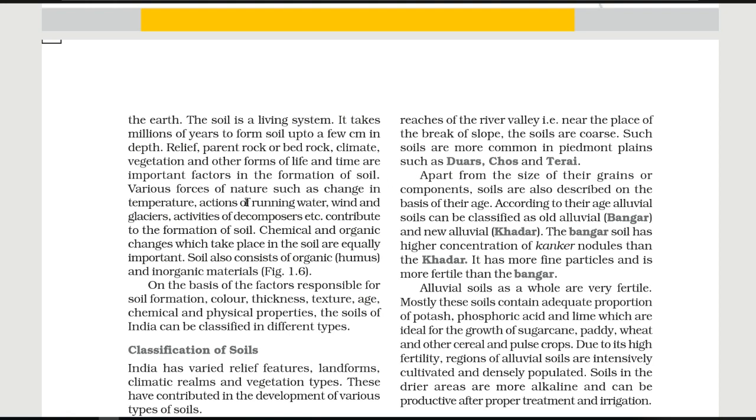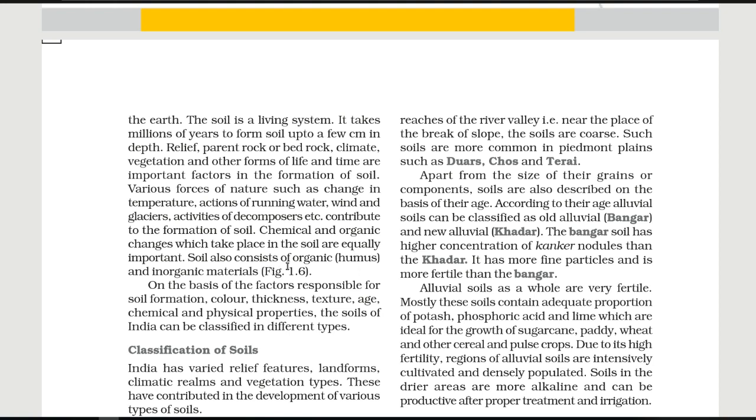Various forces of nature such as change in temperature, actions of running water, wind and glaciers, activities of decomposers, etc. contribute to the formation of soil. So by all these activities, the soil is going to be formed. Chemical and organic changes which take place in the soil are equally important, whatever changes occurred, the chemical and the organic changes, that is equally important.